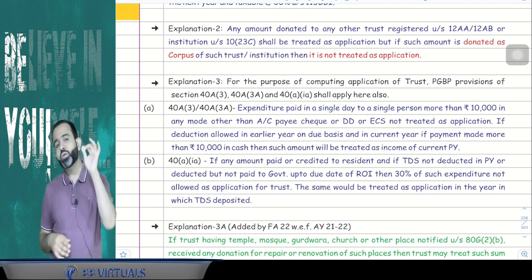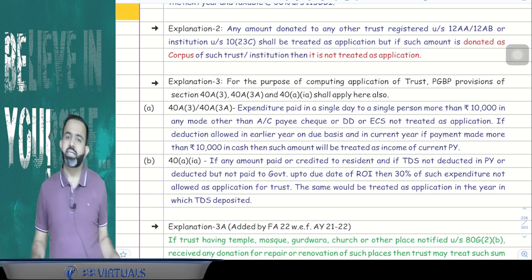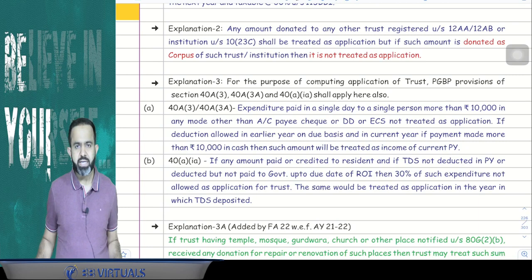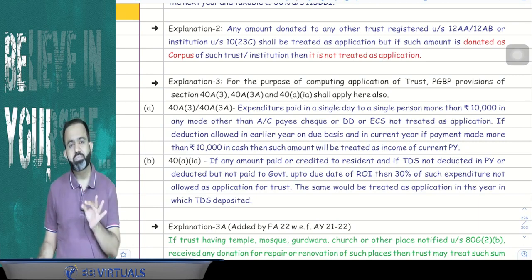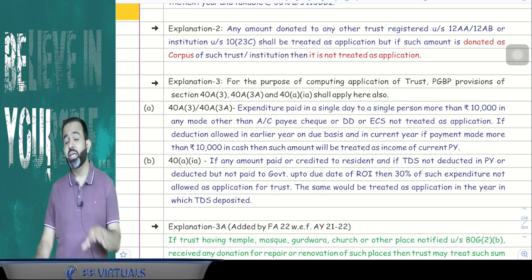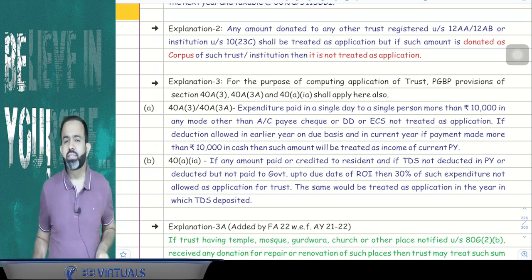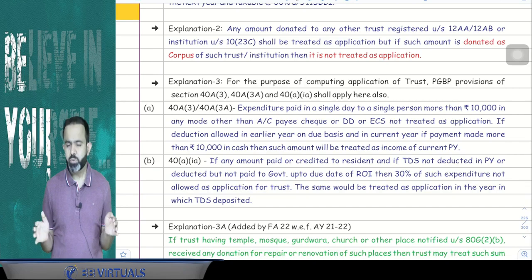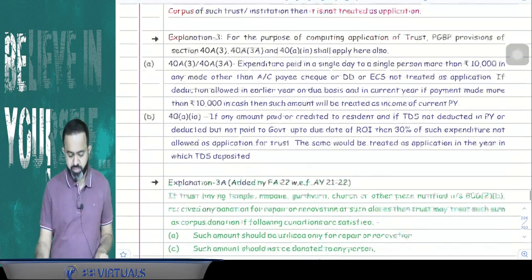Now, Section 40 clause (a) sub-clause (ia) says that if any payment is made to a resident, then TDS has to be deducted, and that TDS has to be deposited up to the due date of return filing to the government. If the assessee fails to do that, then 30% of the expenditure will be disallowed.